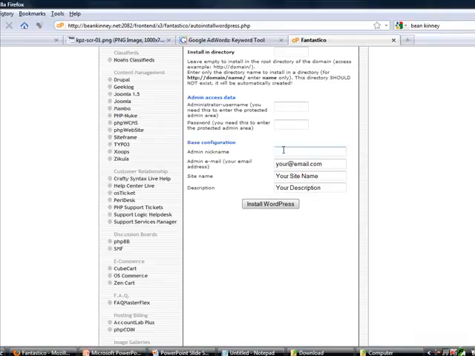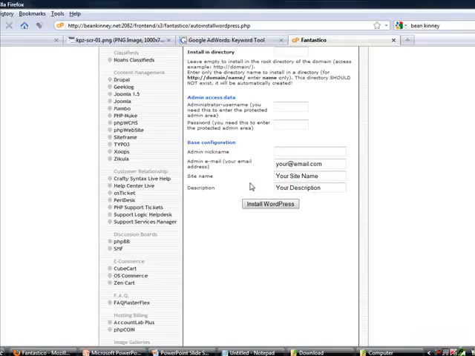and admin nickname. It could be your name. It could be just the name admin or whatever. Your email address, your site name, and your description. Once you click install, the script is going to go out, unpackage all the files, go create a database for you, go set up the database for you, format it, take the files and change the settings and load it up to the server the correct way and have an entire website platform done for you.